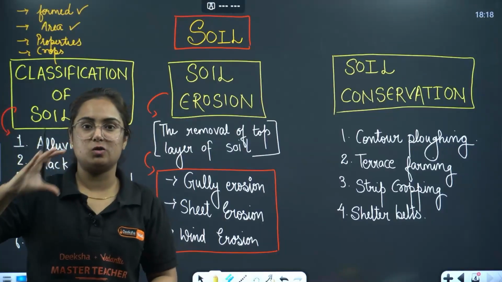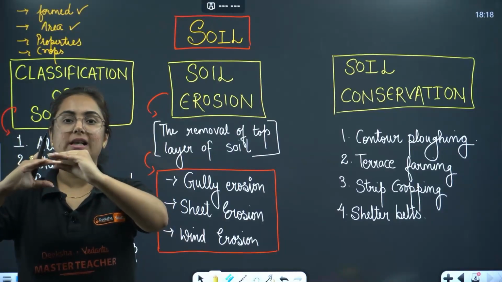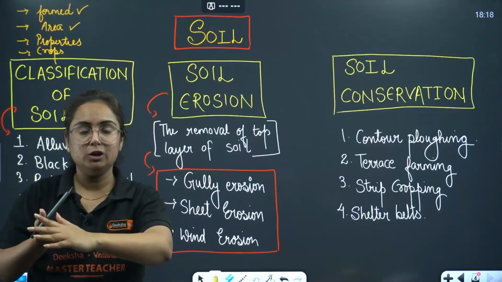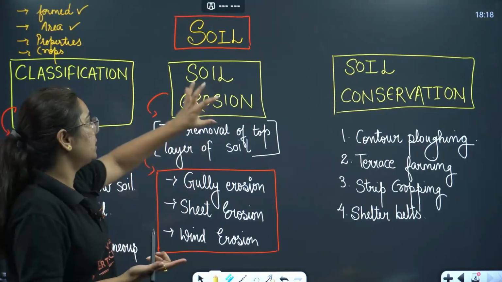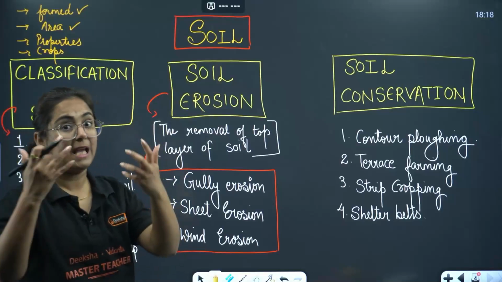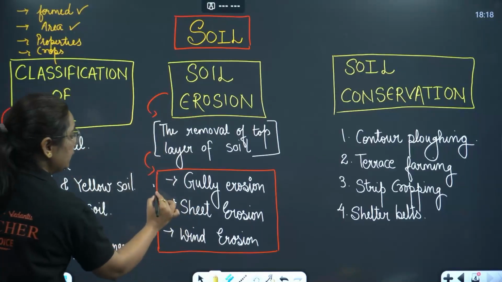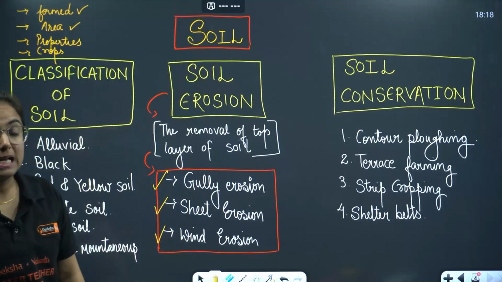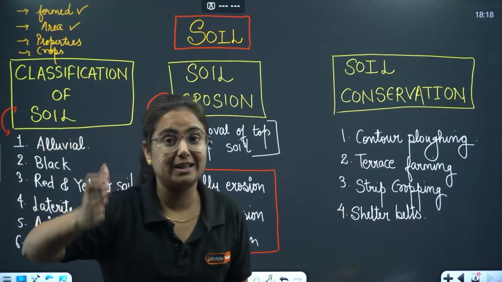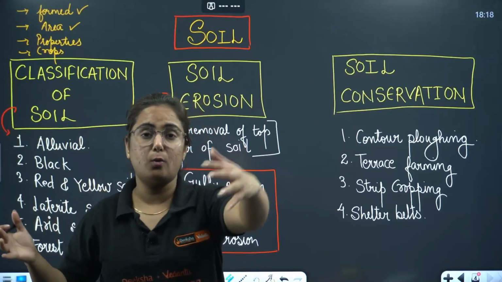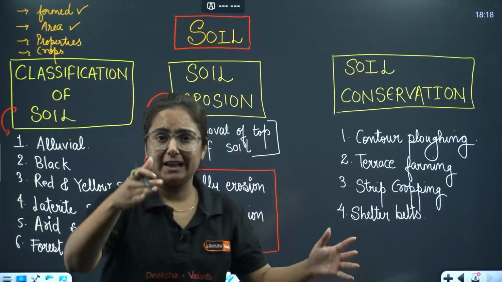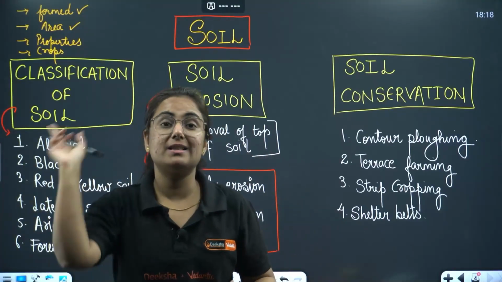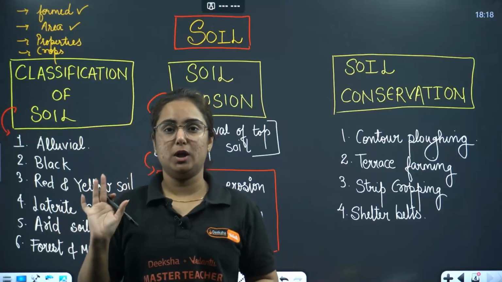Then we will talk about soil erosion. So this is soil. If the top layer of the soil is not present, the humus will not be there, the fertility will not be there, and that is referred to as soil erosion. Types of erosion, we have gully erosion, sheet erosion, wind erosion. Gully erosion in the sense whenever there are soft rocks, water enters with pressure and creates so many gullies or badlands which are basically unfit for cultivation.